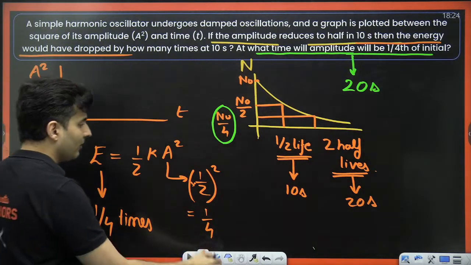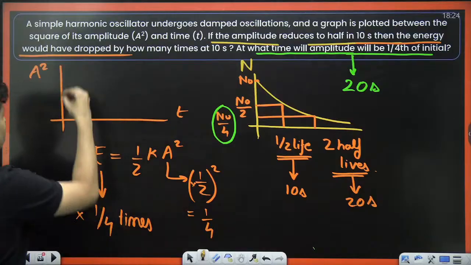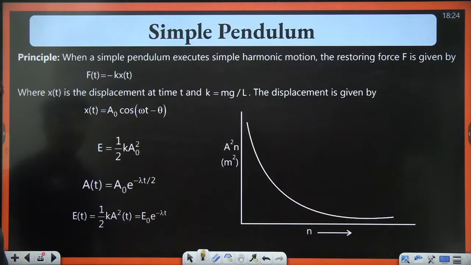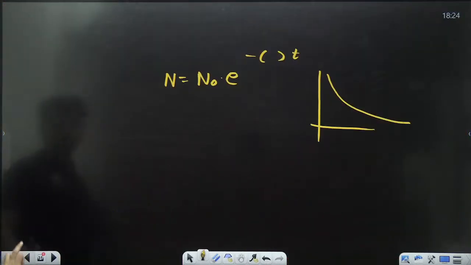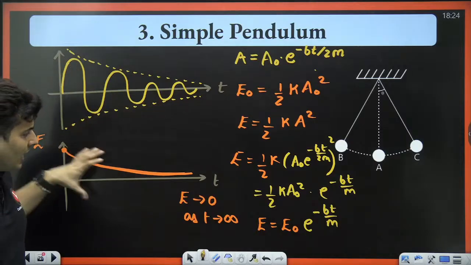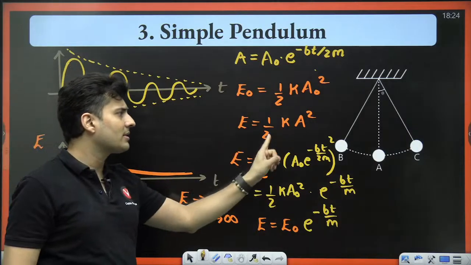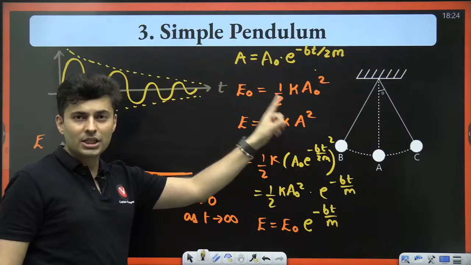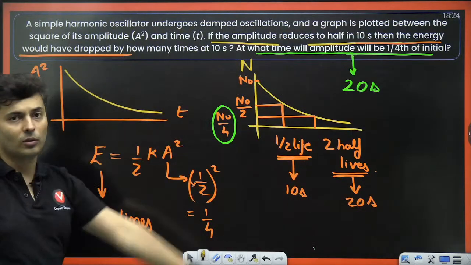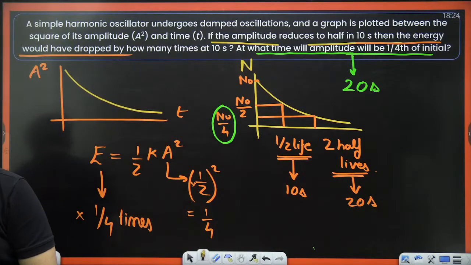And how will the graph of A square versus time look? It will look like this. Is that clear, my dear warriors? Exactly this curve. Remember, energy is proportional to A square, so the graph will look like this only. Very good. All right.